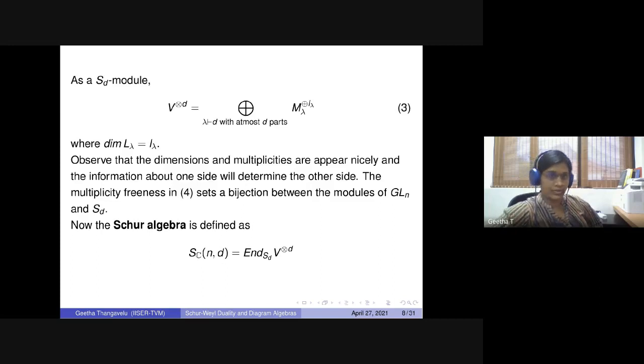Now the Schur algebra is defined as just the centralizer of ST inside the endomorphism ring. That means the image of GLN. That is the Schur algebra. So initially, Schur didn't have this written up like this, but what he started with was just the Schur algebra definition, and he proceeded on. And only later he derived this in this format, like you have these two actions and these two commute, and you get this decomposition.